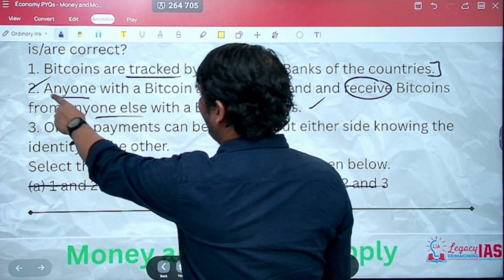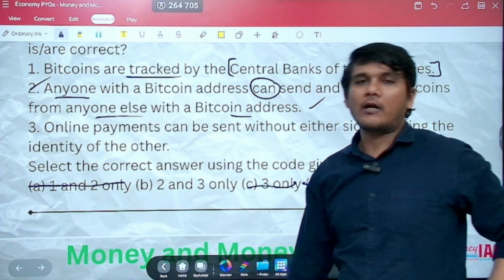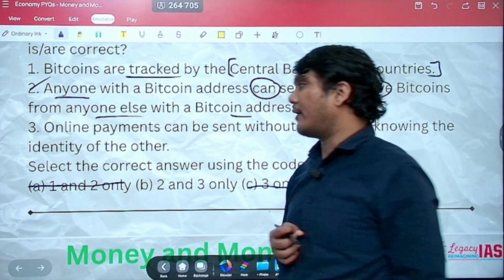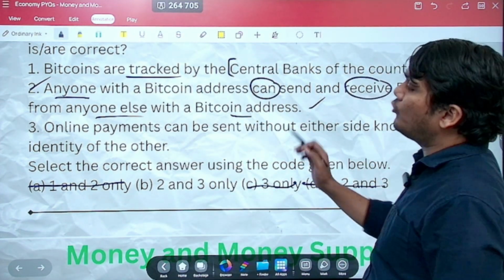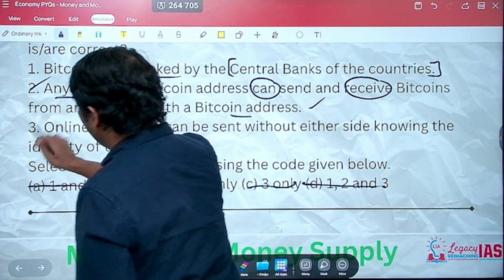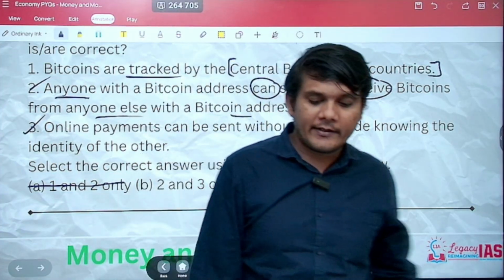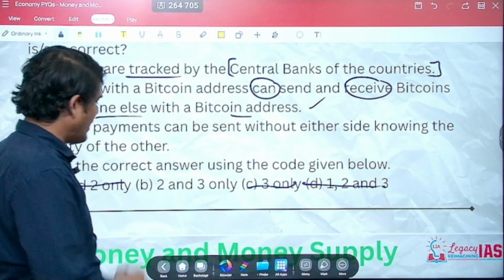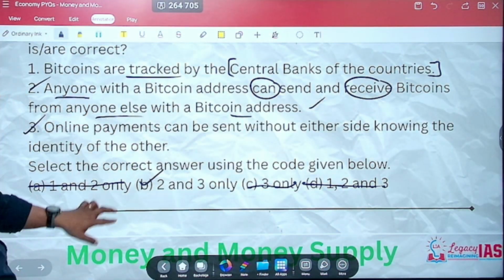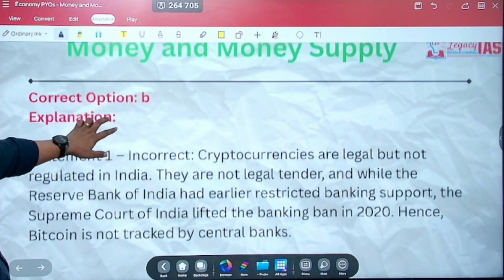Since you know that the second is correct, only B should be your answer. But still, let us have a look at statement 3. Online payments can be sent without either side knowing the identity of the other. That is absolutely correct. It gives you anonymity as well. So both 2 and 3 are correct. The correct option here will be B, that is 2 and 3.